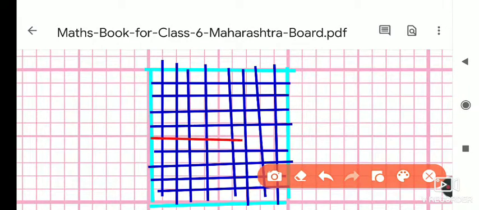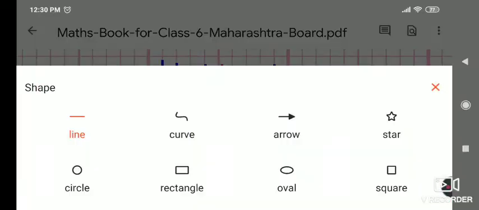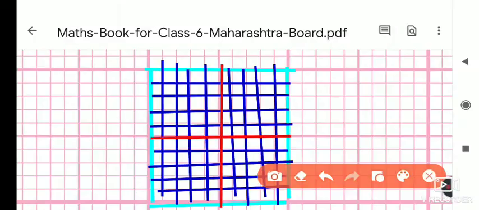If you notice here, you will understand that in one box these two dark lines are there, which I showed with faint blue color. These are the dark lines. In between these dark lines, what is there?